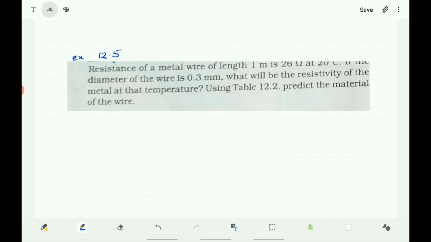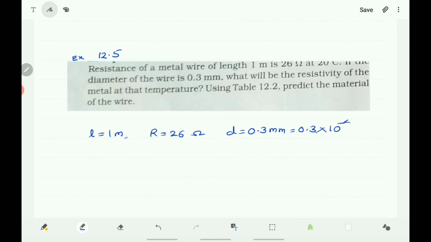The length is L = 1 meter, the resistance is R = 26 ohm, and the diameter is 0.3 mm. To convert this into meter, because the unit of resistivity is ohm meter,